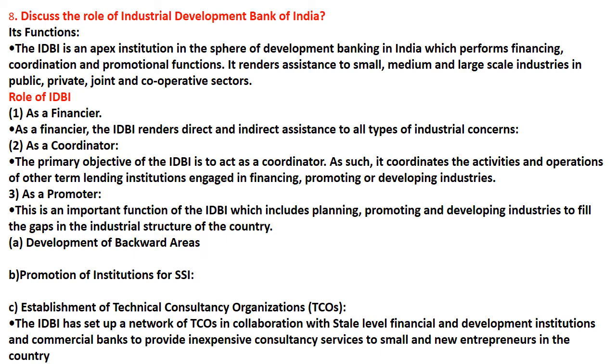Now, explain the role of the Industrial Development Bank of India. It is an apex institution in the sphere of development banking, and it performs financing, coordination, and promotional functions. It renders assistance to small, medium, and large scale industries, in the public, private, as well as joint and corporate sectors. And what is the role of IDBI? IDBI acts as a financier, so it provides direct and indirect assistance to all types of industrial concerns.